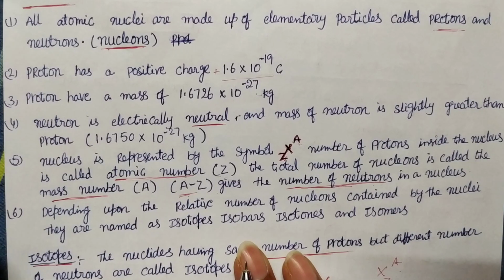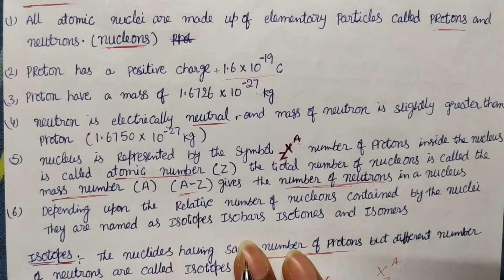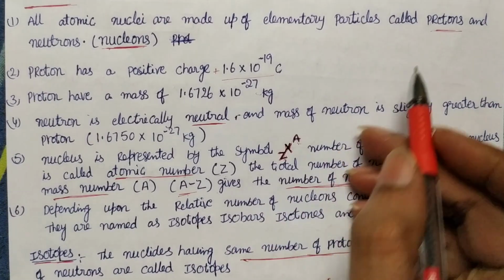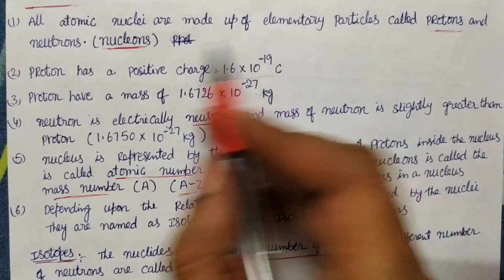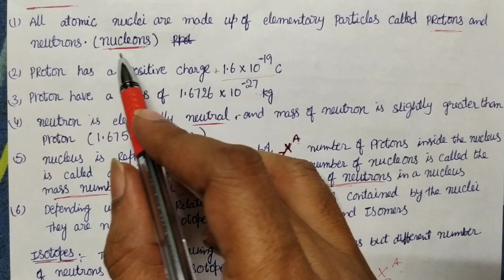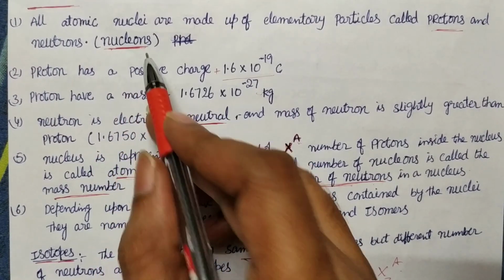When compared to the atom's size, the nucleus is very small. In that small space, there are two types of particles called protons and neutrons. Both are inside the nucleus, that's why they are called nucleons combinedly.